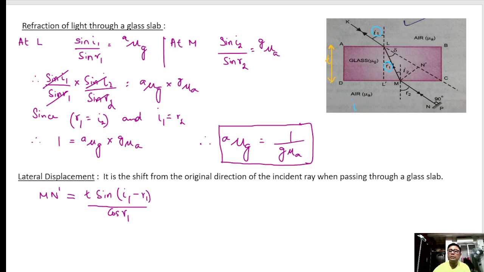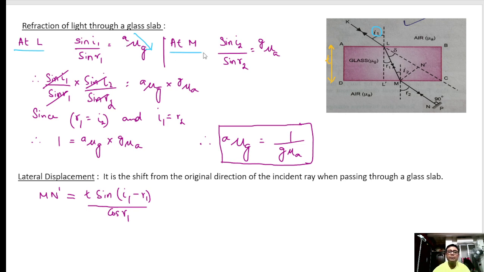So now, discussing this, let us see refraction of light through a glass slab. At L, it will be sine I1 by sine R1, and light is coming from the air to the glass, so it will be glass with respect to air.